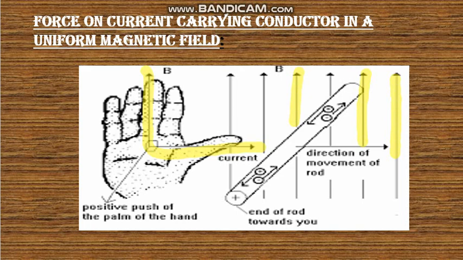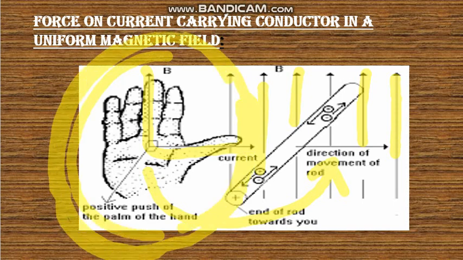These are the perpendicular lines. The magnitude of the force produced is proportional to the current and to the strength of the field. The direction of the force exerted on a current carrying wire in a magnetic field can be determined by using the right hand rule. This rule is known as the right hand rule.